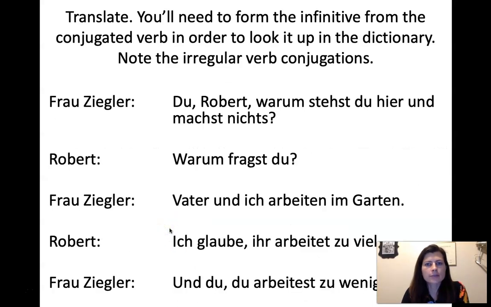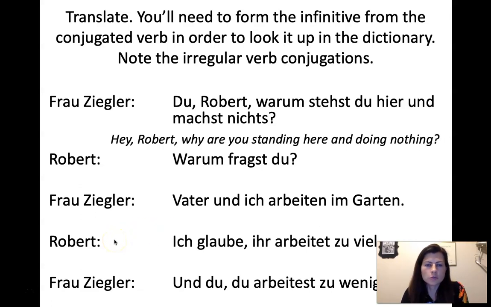So then we have some little dialogues. Frau Ziegler says, Du, Robert, warum stehst du hier und machst nichts? She says, hey, Robert. Du means you, of course, but it's like saying, hey, you, or just hey. Hey, du Robert, why are you standing here and doing nothing? Warum stehst du hier? So because it's happening in the moment, why do you stand here versus why are you standing here? It just sounds more natural with the progressive in English. But in the German, it's just the regular present tense. Du machst nichts, you do nothing. Why are you doing nothing?